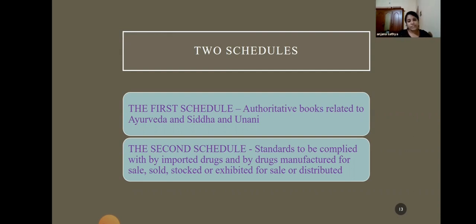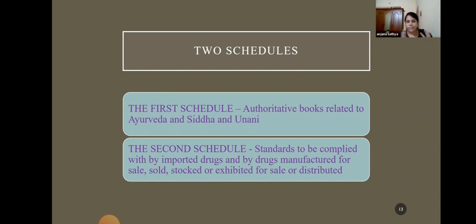Okay, there are no extra standards mentioned in the second schedule. Only the references where you have to find the standards, or comply with the standards that have been mentioned in these books. So those kinds of things are mentioned in the second schedule.